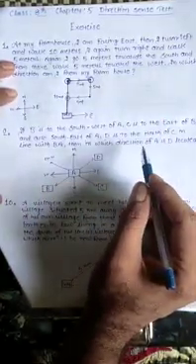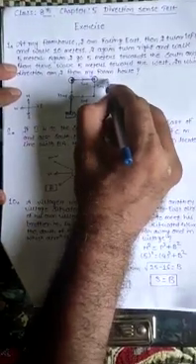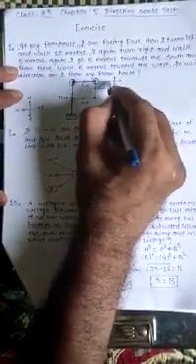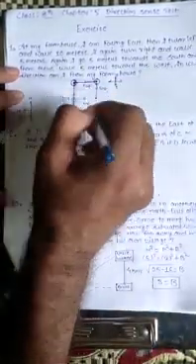Now again I go 5 meters toward the south. So from this point, if I want to go south, which direction will I have to move? It will be south, that means I will go downward.